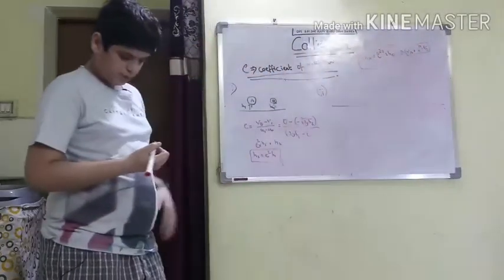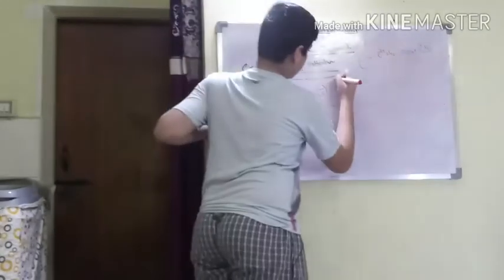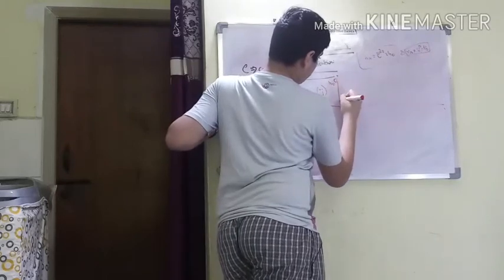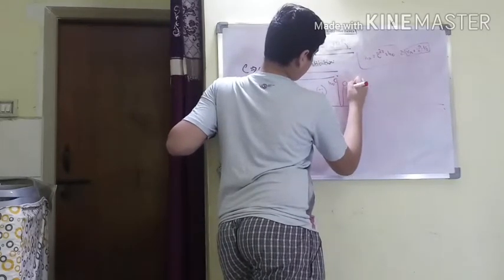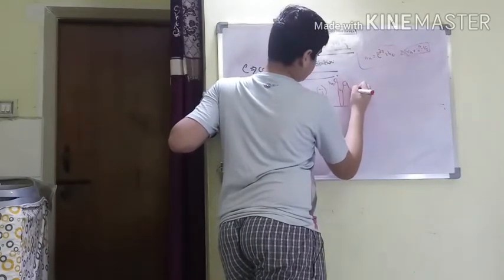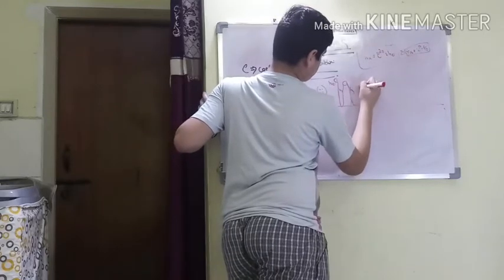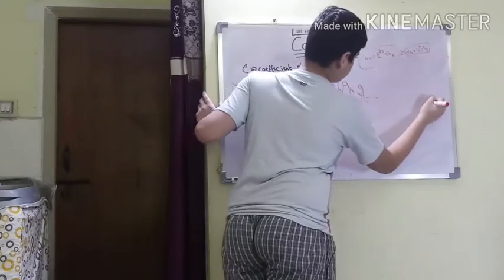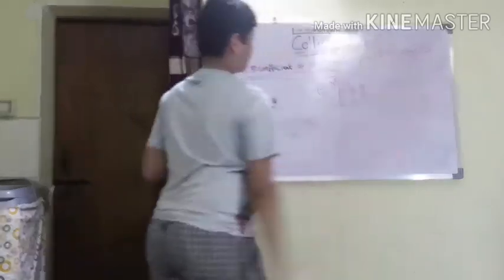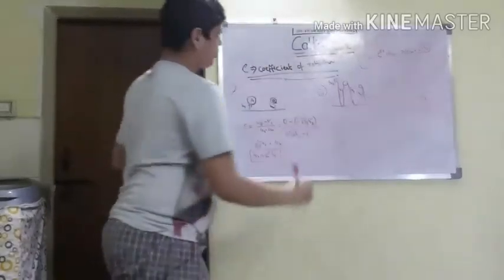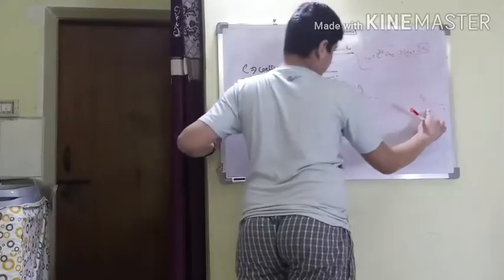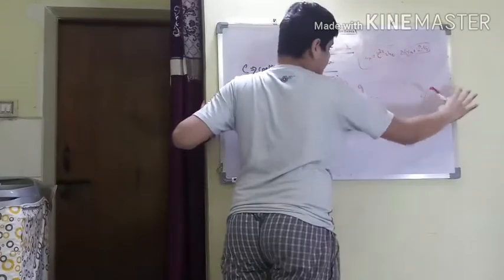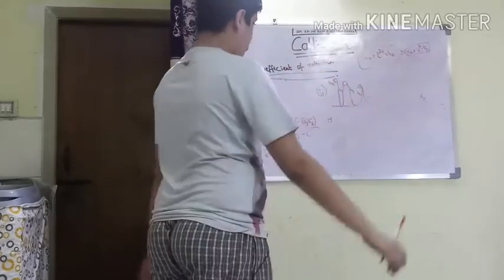Okay, so now let us suppose a ball is dropped from height h naught. Again it bounces up to h1, again it drops and bounces to h2, so on up to hn. Now the total distance traveled, let it be h, from here to here, the total distance the ball traveled.